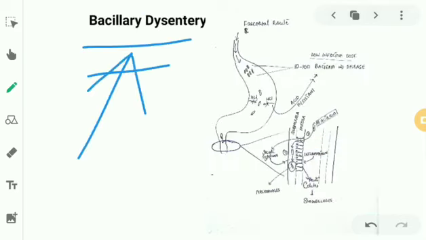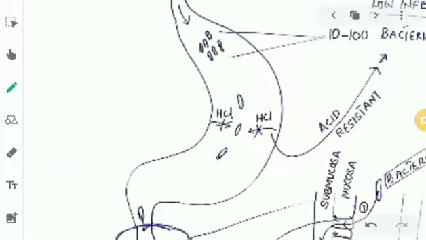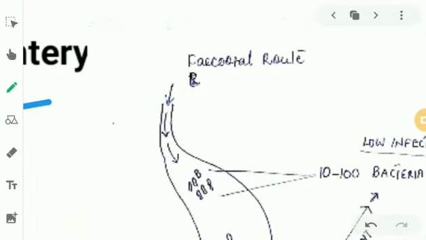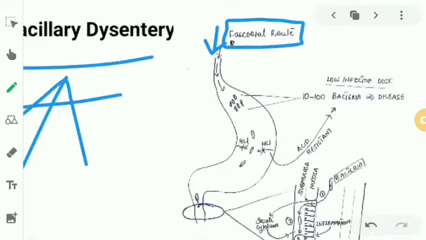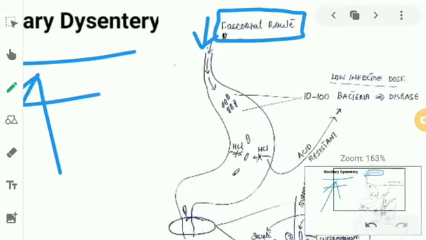So to understand the pathogenesis, I've made a small diagram. Please see here. While we are consuming food and other materials contaminated with Shigella bacteria, we get the infection. That is, the mechanism of transmission is the fecal-oral route. Now it is coming through the esophagus into the stomach. We have many Shigella bacilli over there.